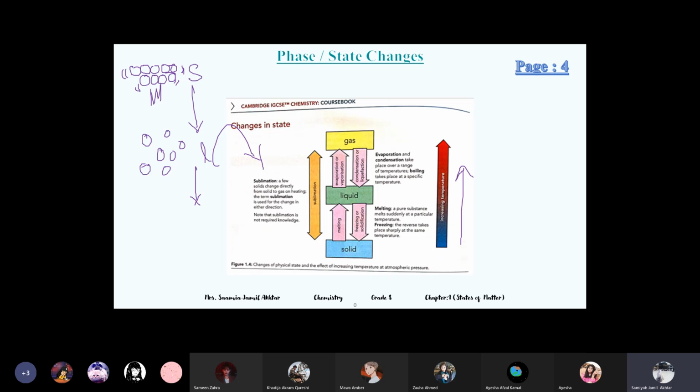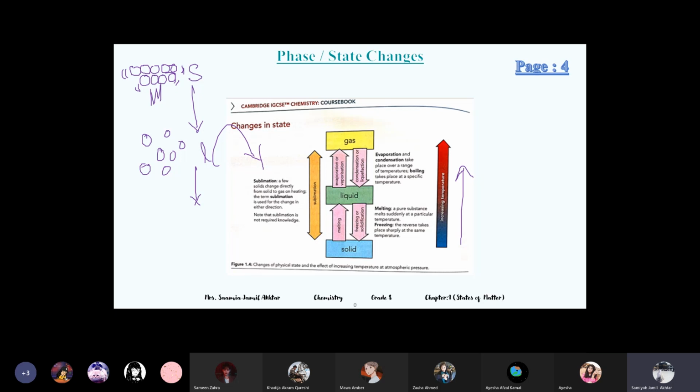Yes, kinetic energy increases. When we melt something, when we take ice out of the refrigerator, it absorbs energy from the surroundings. That heat energy converts into kinetic energy, and particles start moving faster, and then it overcomes the forces, they break, and the particles become liquid particles, they get loosened up. They become liquid.